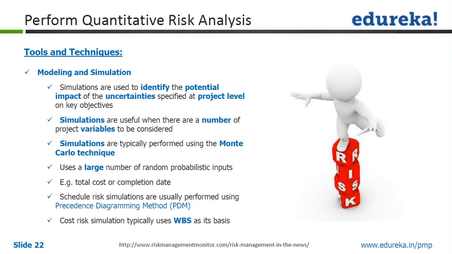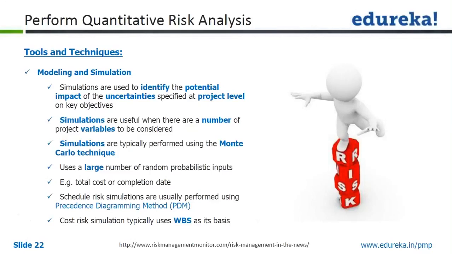Simulations typically use a large number of random probabilistic inputs, so it is pretty complex in nature. Those professionals who go for risk management professional certification have to study these techniques in detail. We have just a mention of this technique.